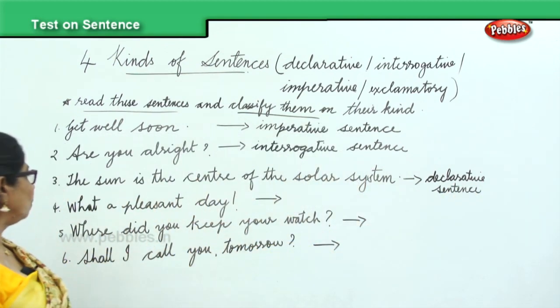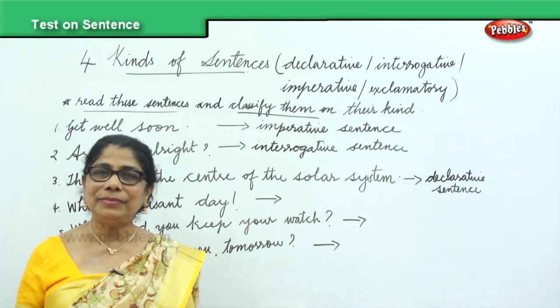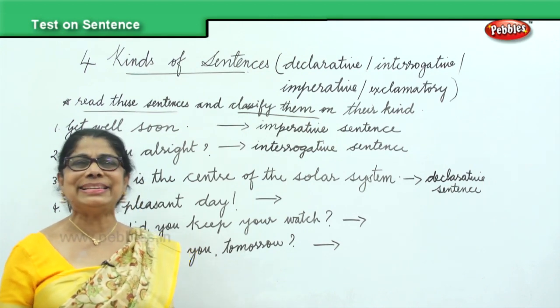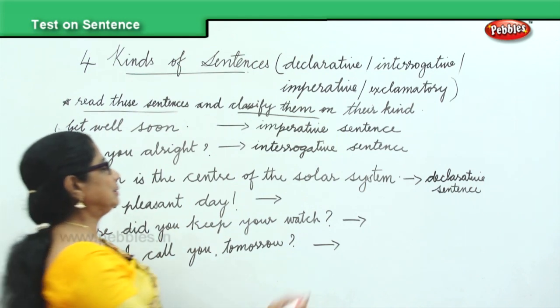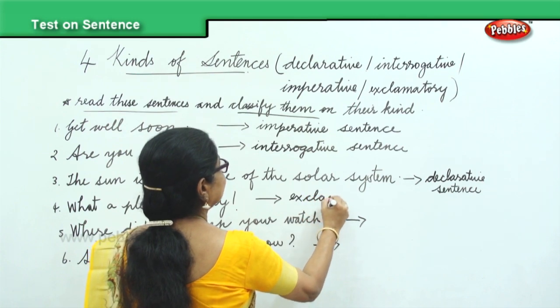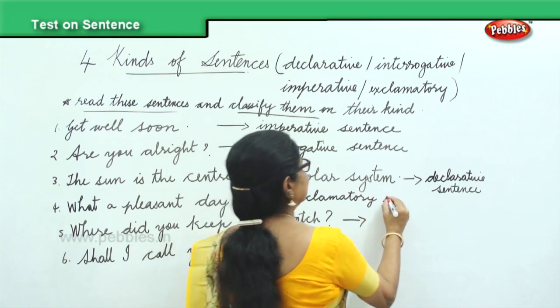Next. What a pleasant day. Now you had a lovely day. So you are exclaiming, what a pleasant day. Ends with the exclamation mark, and it's an exclamatory sentence.